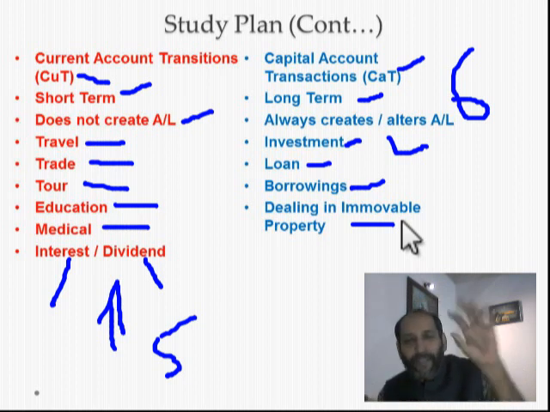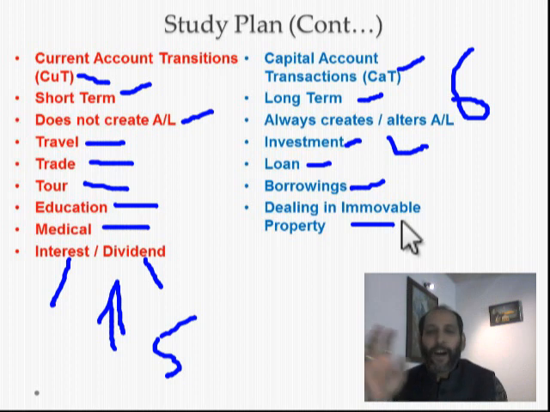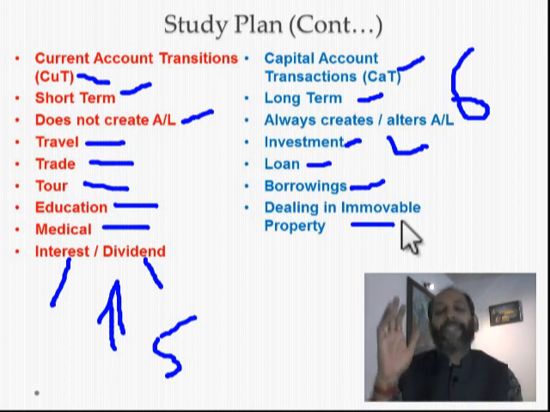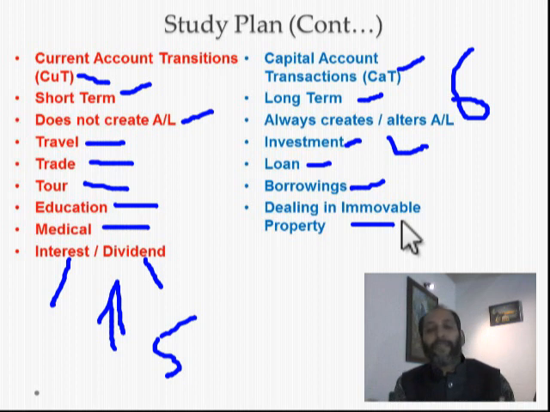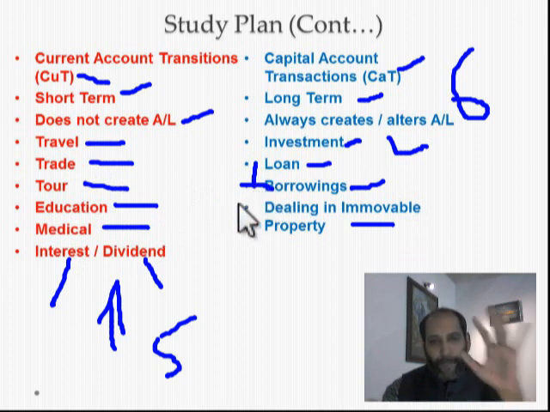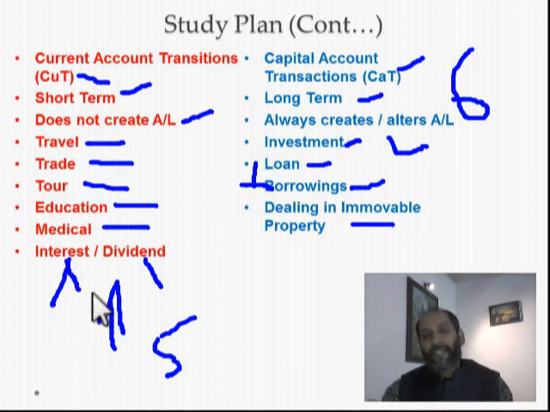Current account transactions are revenue in nature, capital account transactions are capital in nature. That means one is short term, another one is long term. One is interest, another one is investment. One is borrowing, another one is interest. See, this is the difference. Borrowing and loan is capital account transaction, but the interest on it is current account transaction. Investment is capital account transaction. The dividend from that investment is current account transaction. So you must have understood this.